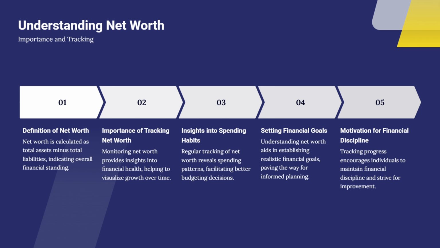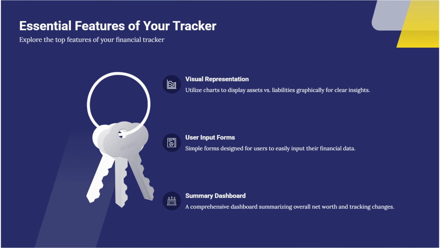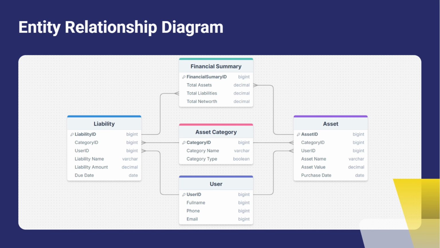whether they're going against an asset or liabilities. So the key features of our tracker will have a visual representation of the forms, and it will also give us a chart that displays the assets and liabilities graphically with proper insights. We're also going to have user input forms where users can go in and manage the information accordingly. We'll also have a summary dashboard which will summarize the whole net worth, as a comparison between the assets and liabilities that will be entered into the system.